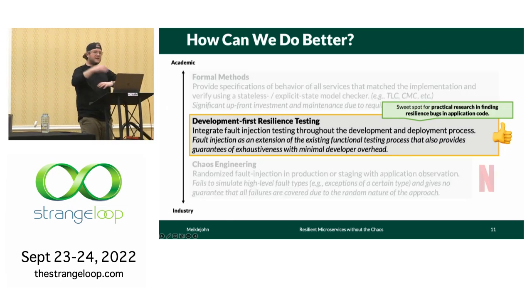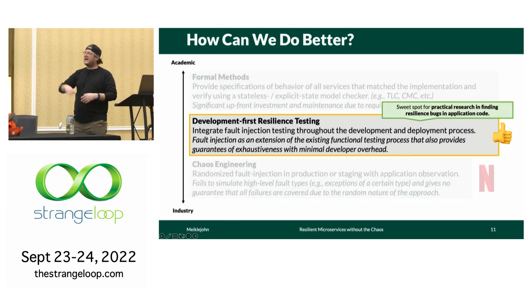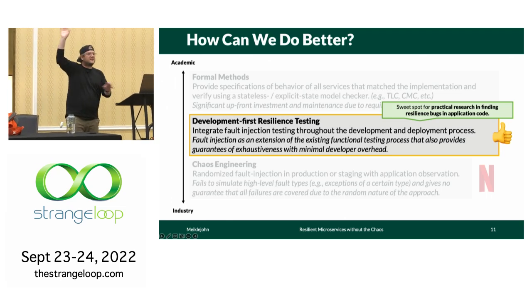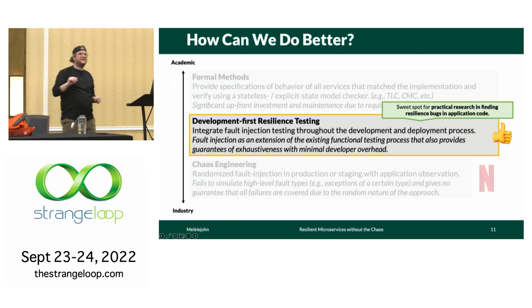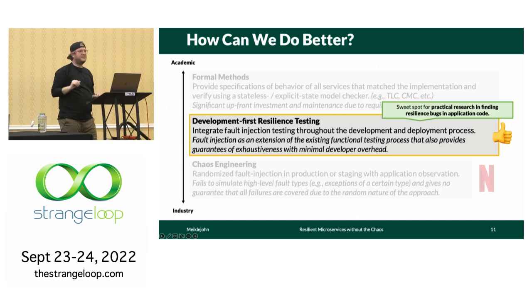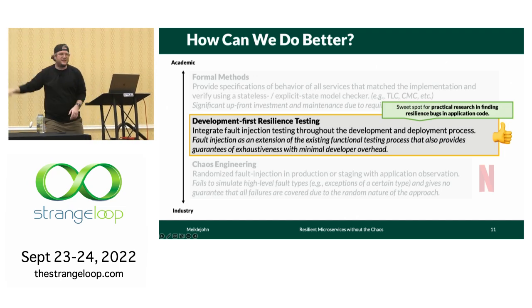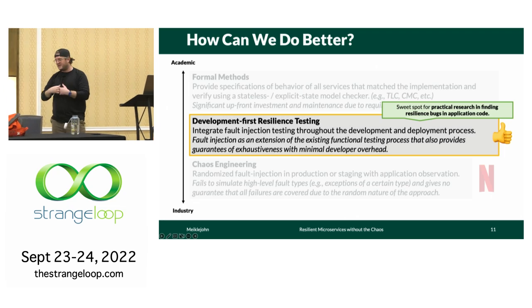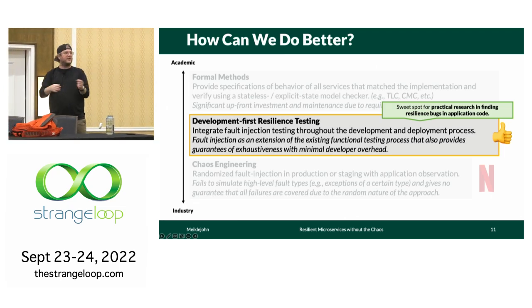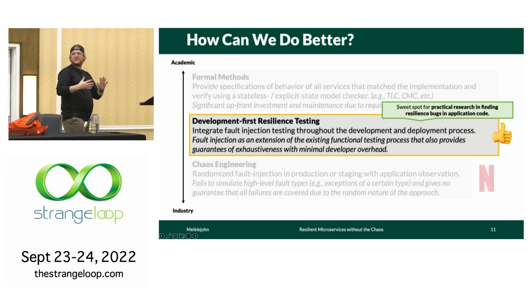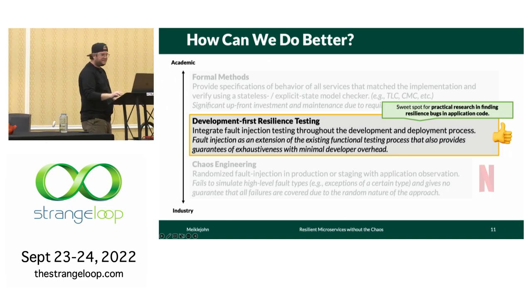And so I see this as sitting between two areas: the more academic area of formal methods, where you specify it all, verify your specification, and then make sure your implementation refines that, and chaos engineering, which is what most companies are doing, which is let's get that code out there, start injecting faults, and see if the system is resilient to those faults that occur.